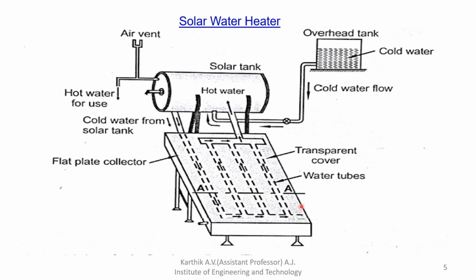The absorber plate is made of copper and black in color, so it absorbs the solar radiation and transfers it to the pipe, so then the water gets heated. Because of that heating, the density decreases, so the water will rise from lower level to higher level and be collected at the top of the solar tank. In between is the mixture of cold water as well as hot water. The top level of water we are going to use. So this is the hot water for use. In this way the solar water heater will work.